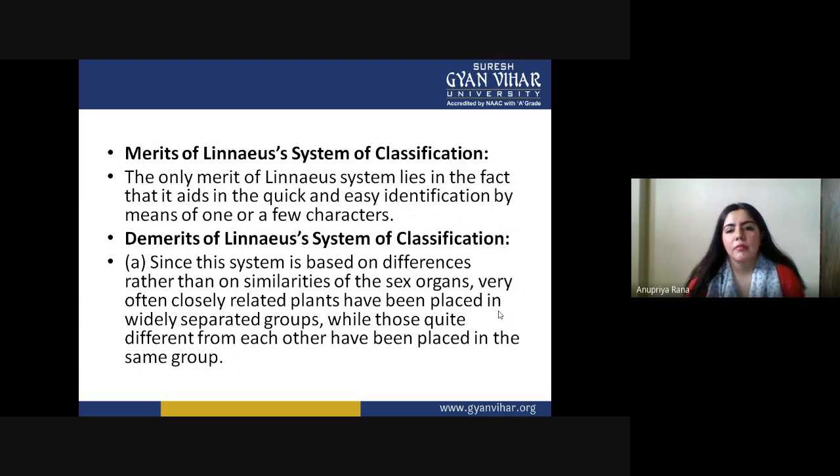Demerits of Linnaeus's system of classification. Since this system is based on the similarity of the sex organs, very often closely related plants have been placed in widely separated groups. So basically, whatever similarities he was seeing and placing in a specific taxon was not enough, because most of the parameters in them are not much similar.